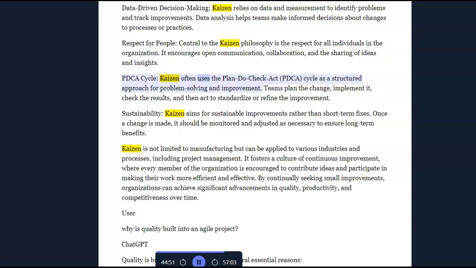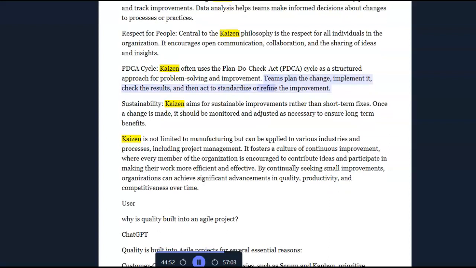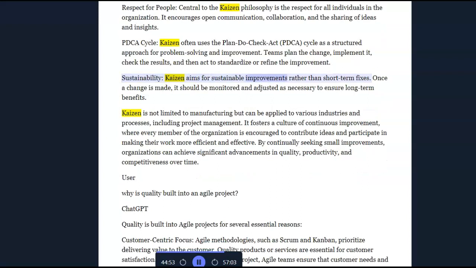PDCA cycle. Kaizen often uses the Plan, Do, Check, Act (PDCA) cycle as a structured approach for problem-solving and improvement. Teams plan a change, implement it, check the results, and then act to standardize or refine the improvement. Sustainability. Kaizen aims for sustainable improvements rather than short-term fixes. Once a change is made, it should be monitored and adjusted as necessary to ensure long-term benefits.